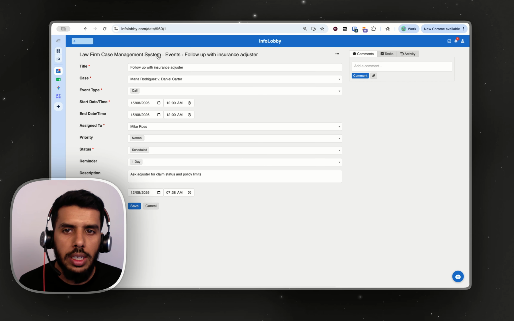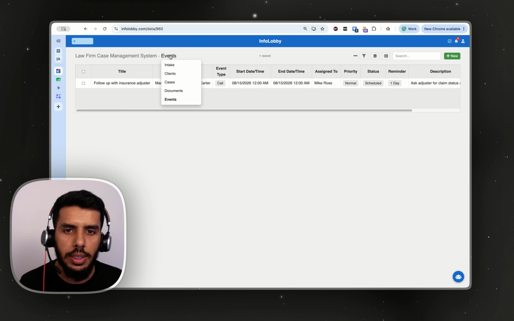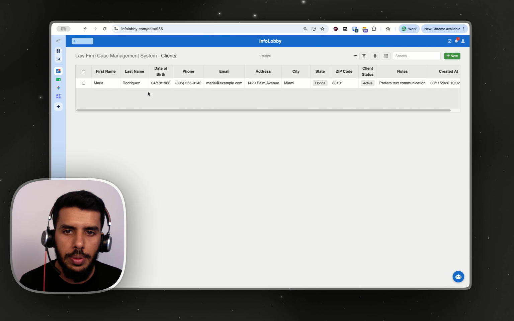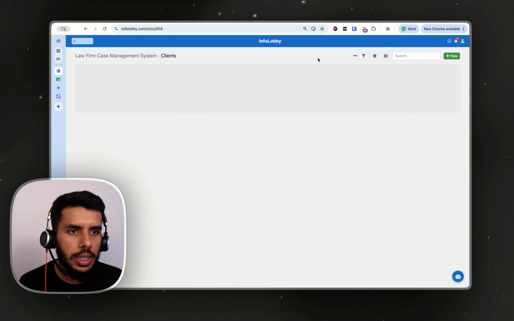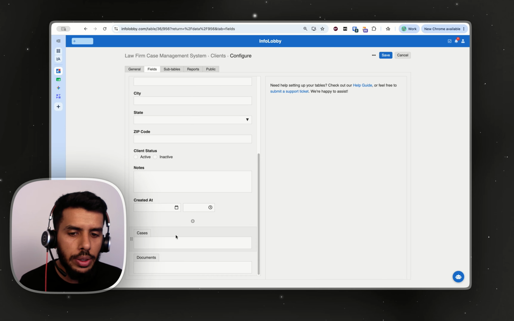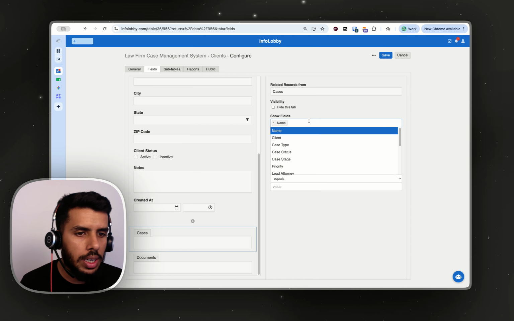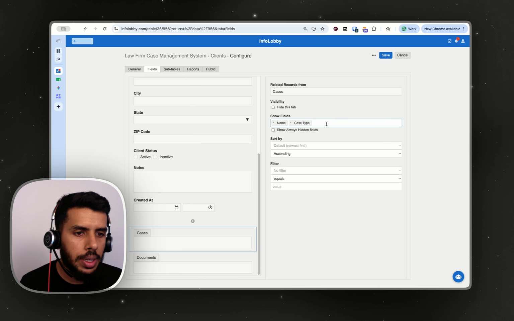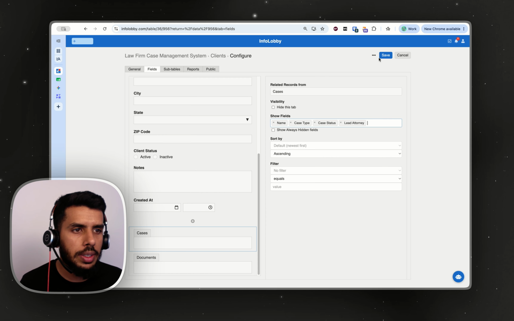This is perfect. Now, if you would like to modify how the tabulated forms look, for example, in the clients table, I just don't want to see the name. I also want to see some status over here. To do that, you can go into clients and then you can go into configure and scroll all the way down to find your tab, and then you can add the fields that you would like to show. So I'd like to show, for example, a name, case type, and case status, lead attorney maybe. Right, and I'm going to save it, Control S.